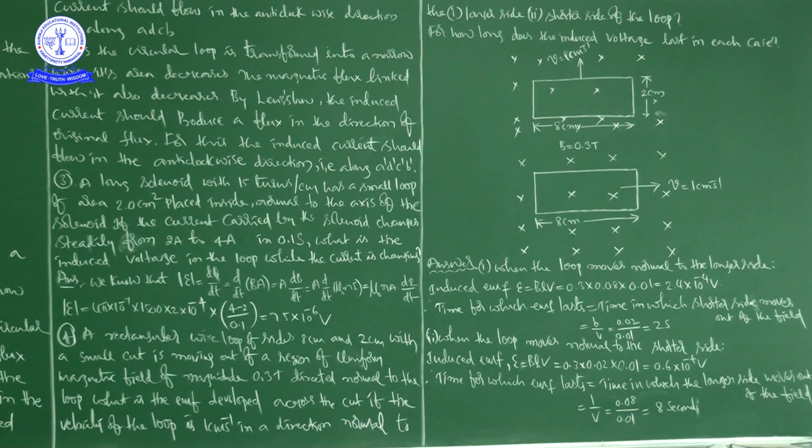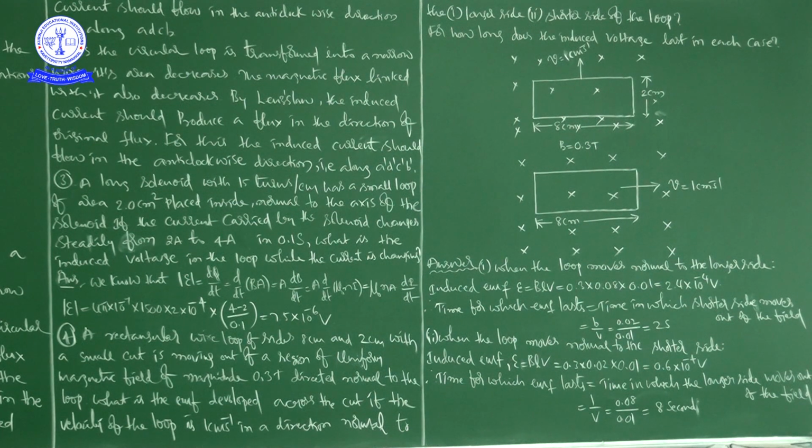Next, di by dt. di means change in current. It changes steadily from 2 amps to 4 amps. So what is the change in current? 4 minus 2, divided by dt, which is 0.1 second. That is equal to 7.5 into 10 to the power of minus 6. So complete this multiplication mathematically, then you will get the induced voltage in the loop as 7.5 into 10 to the power of minus 6.